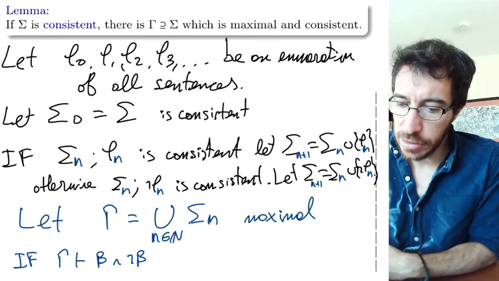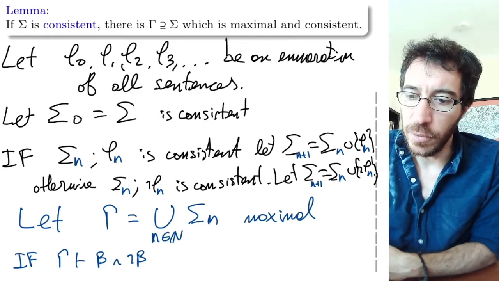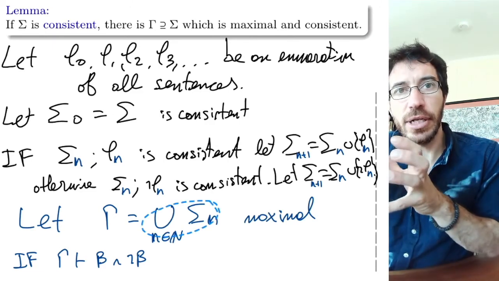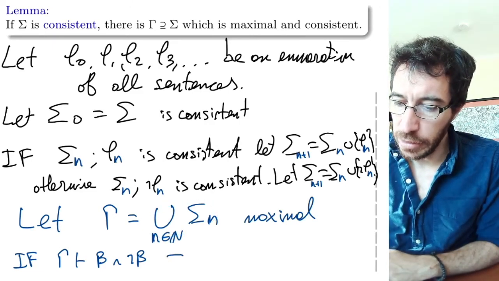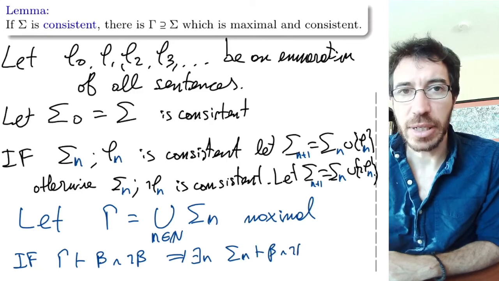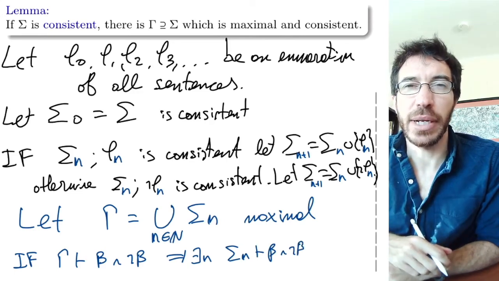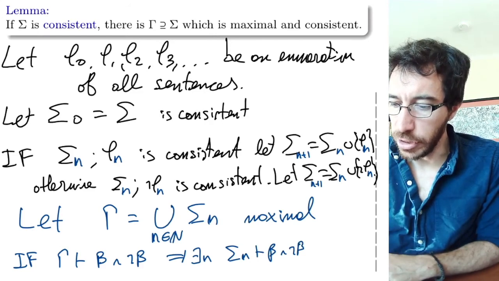That means these finitely many formulas must belong to one of these sigma n's. These sigma n's are all nested and getting bigger and bigger. So that implies there exists an n such that sigma n proves beta and not beta. Some sigma n is going to contain the finitely many formulas that show up in that deduction, but this contradicts that sigma n is consistent.